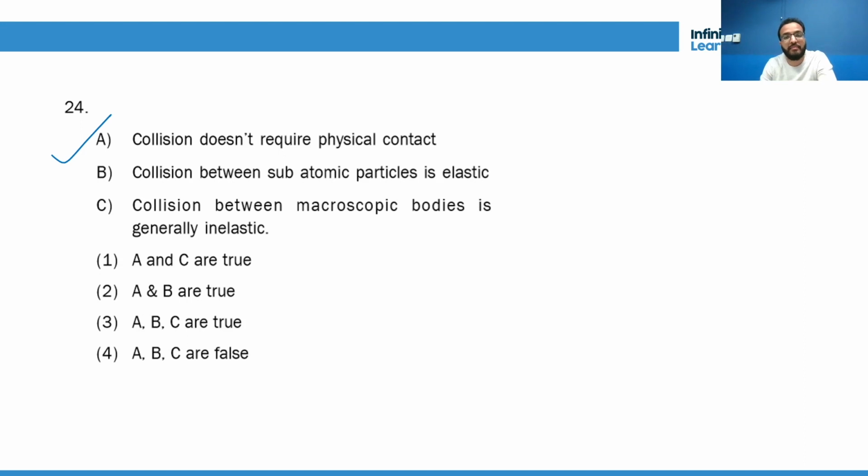Collision between subatomic particles is elastic. Absolutely right. Collision between electrons, protons, neutrons, all these are elastic collisions. For macroscopic bodies, it is generally inelastic. So I guess all three are correct.